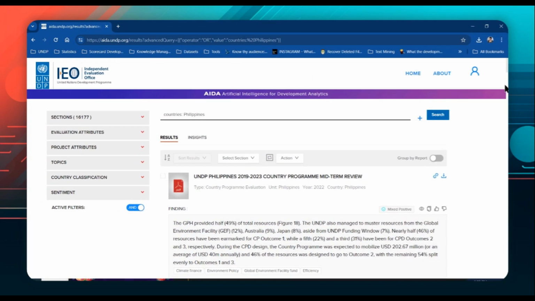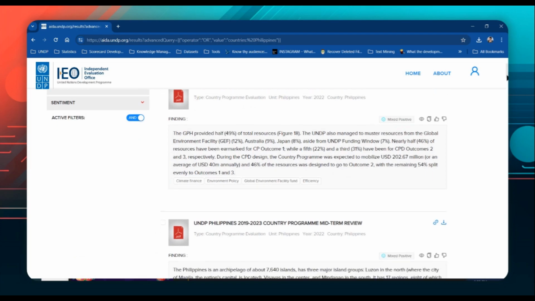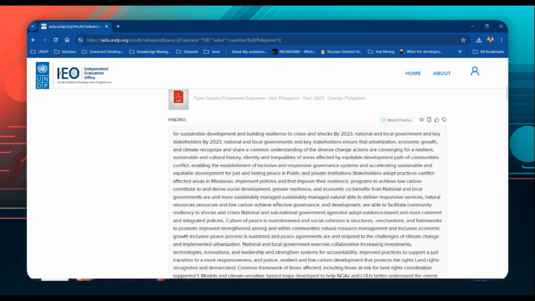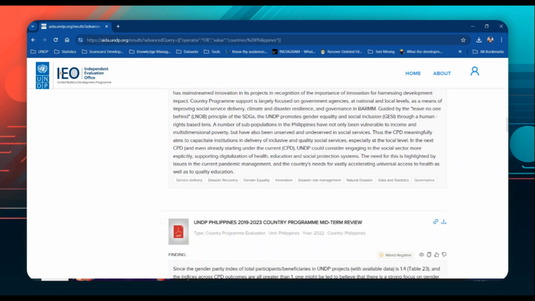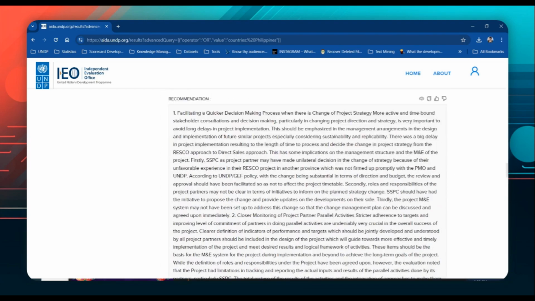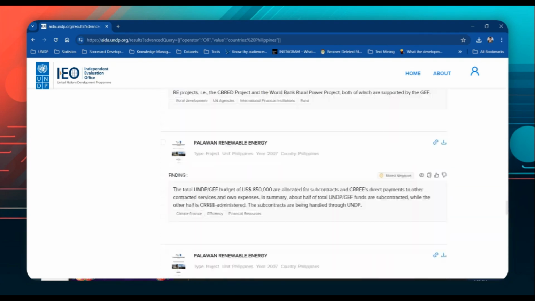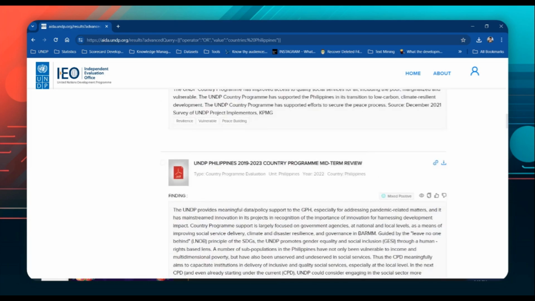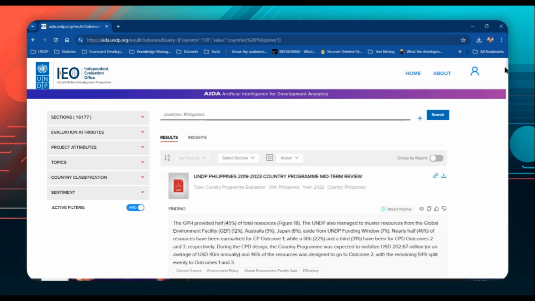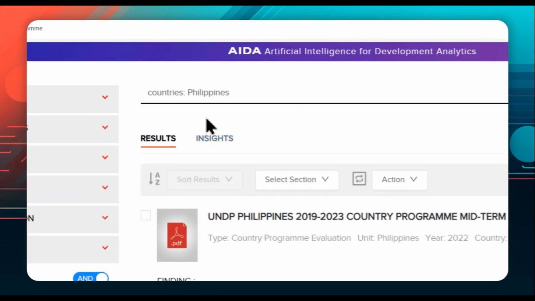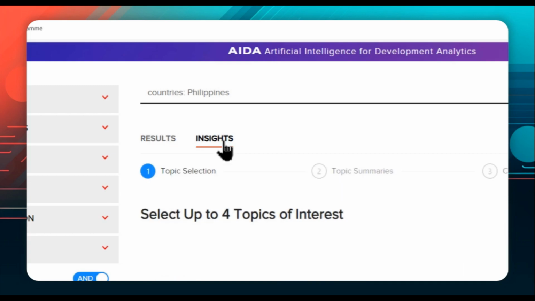AIDA will then list down all the findings, conclusions, and recommendations from all the evaluations of UNDP projects and programs in the Philippines from 2003 to 2024. To discover topics that are heavily emphasized within a specific country, like the Philippines, go to Insights.